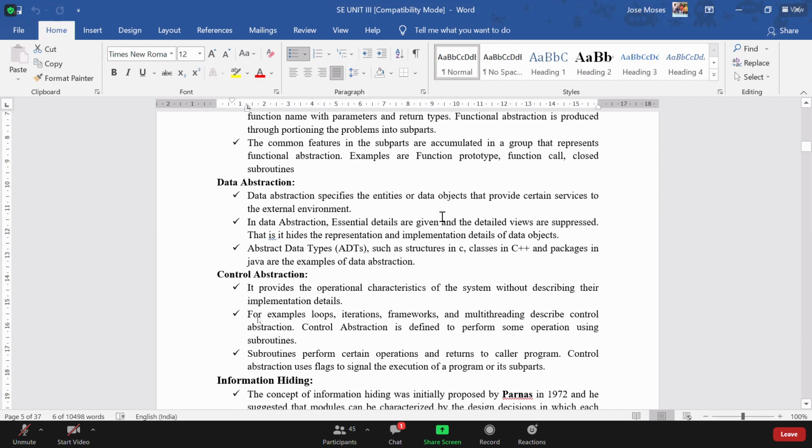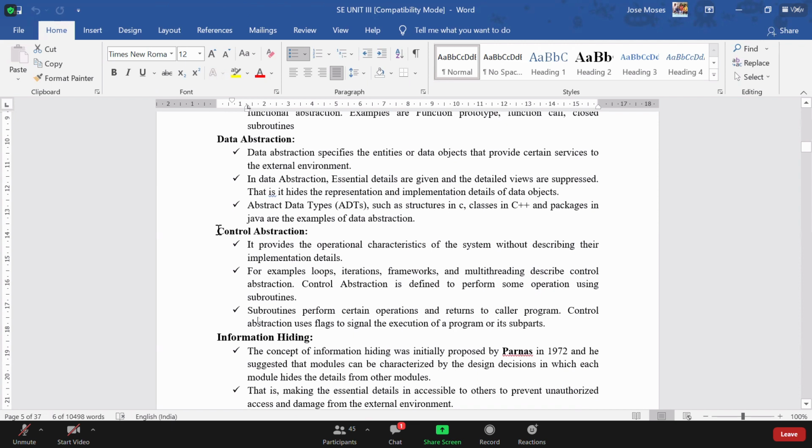Data abstraction is similar to functional abstraction, but here you are not abstracting any function, you are abstracting the data. Okay, you can only access the data that are available at different levels. The data can be the different modules or different objects that are available in your system. And control abstraction is nothing but, from the word itself you can understand what control is about. Control is about start, stop, terminate; all these things come under controlling.